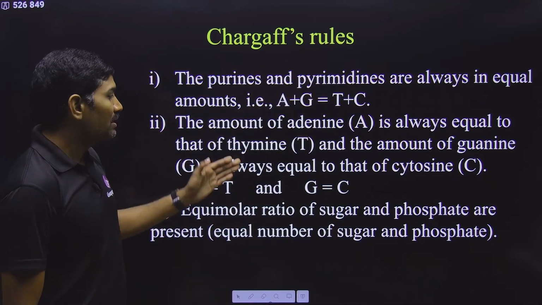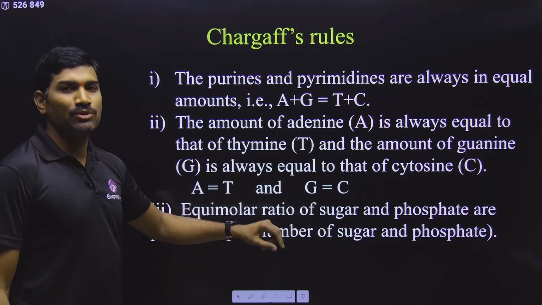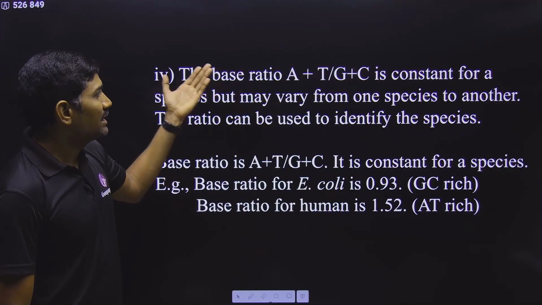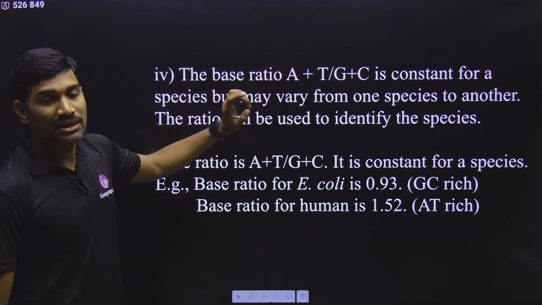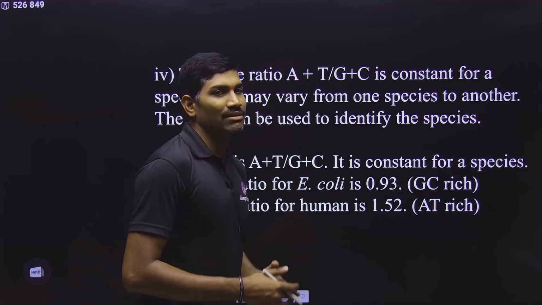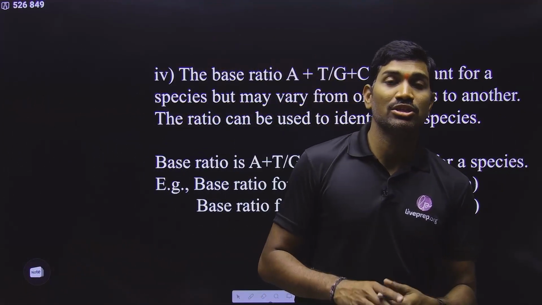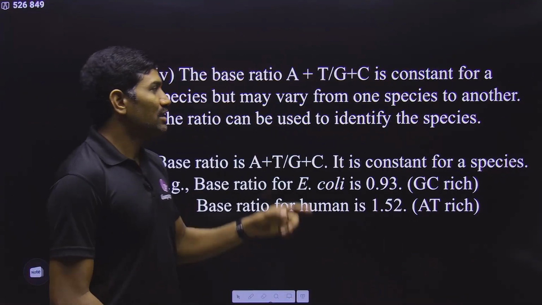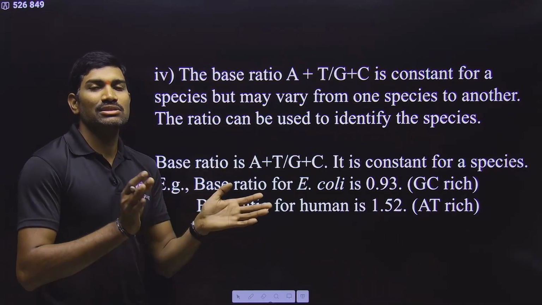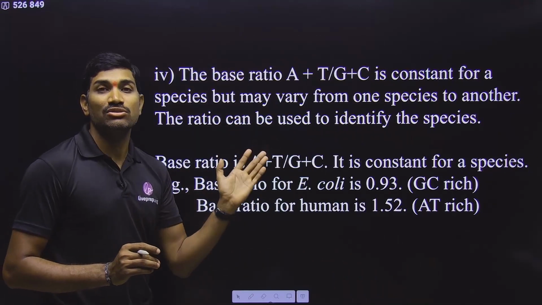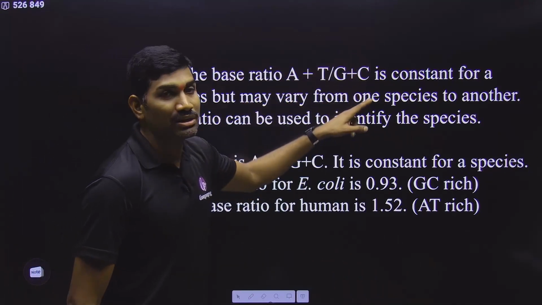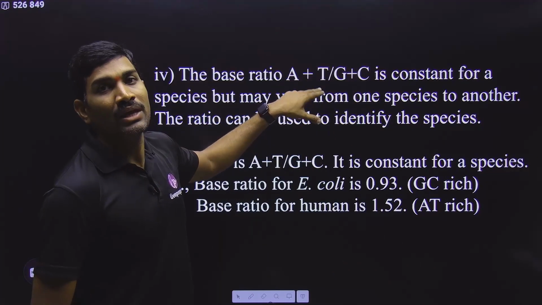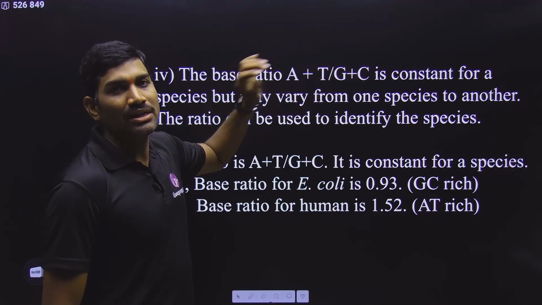Clear? This is what. And they also observed that equimolar proportions of sugar and phosphate are also present. And this point was not there in NCERT. So base ratio, he even calculated the base ratio. What is technically the base ratio? For numerical questions, this is very important. Sometimes they may give some data, they will ask you to calculate the base ratio, that's it. They will not tell you what is that ratio exactly. This is the base ratio: (A plus T) by (G plus C) is called the base ratio.